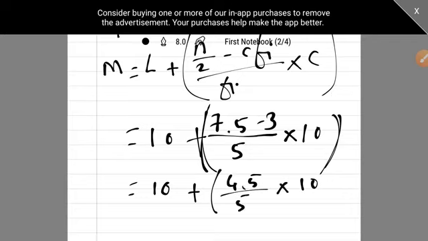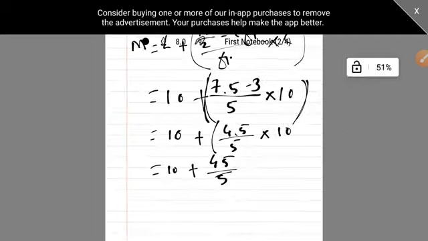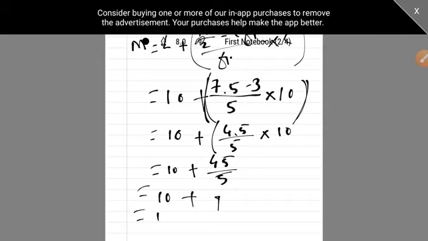Now 4.5 into 10 is 45, and 45 upon 5 is 9. So 10 plus 9 is 19. So your median is 19.